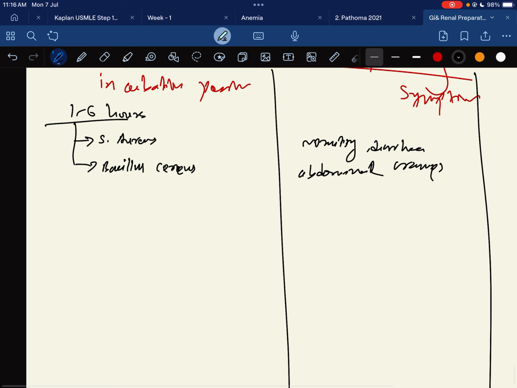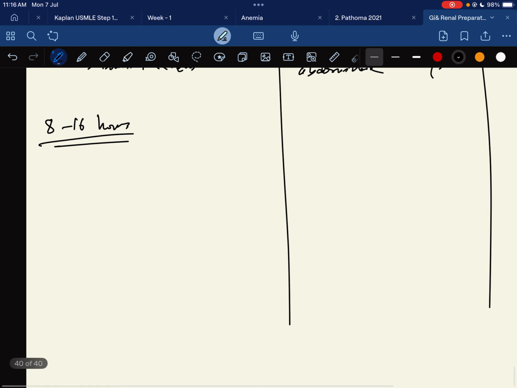Regarding the 8 to 16 hours, there is Clostridium perfringens and Bacillus cereus.